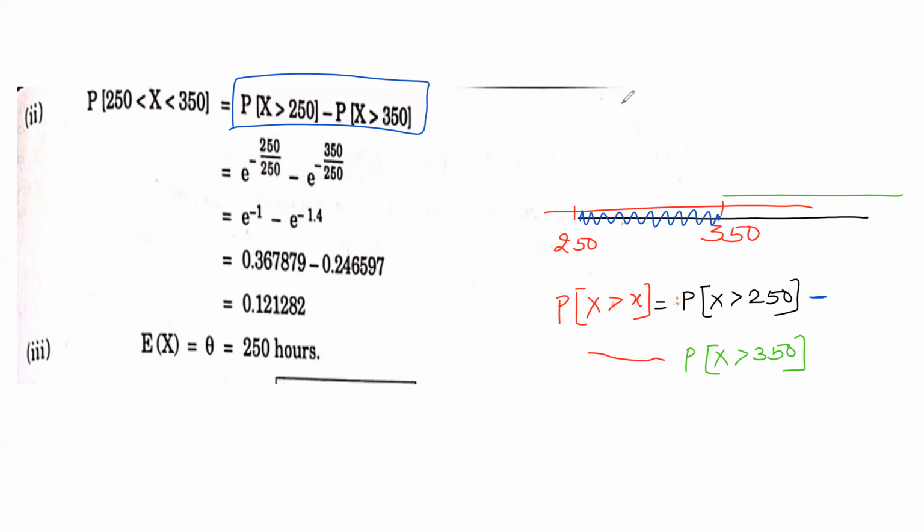And the last thing is what is the expected value? That is nothing but theta. We know the mean and variance, and they can ask you the value for mean. So what is the mean? We have seen that mean is theta, so that is 250 hours. What is the variance if they ask? So variance in exponential distribution. See, the questions on this are very easy, correct? So variance is theta square, so it is 250 square, correct?